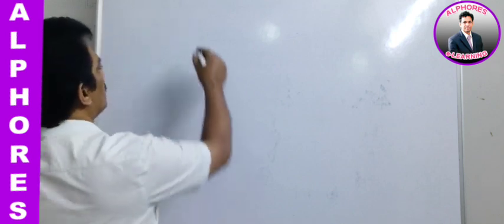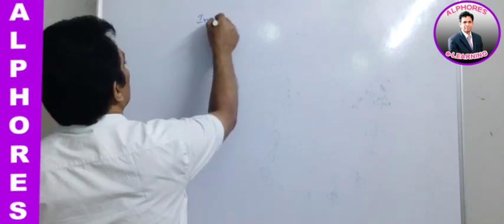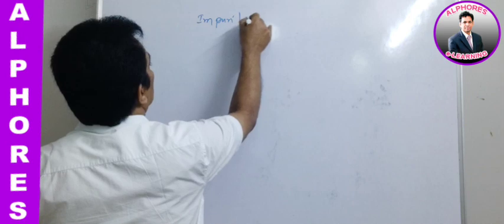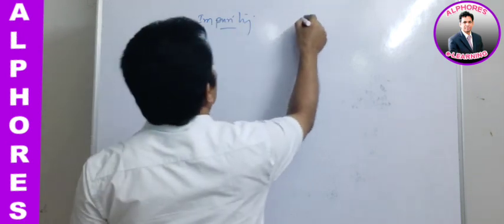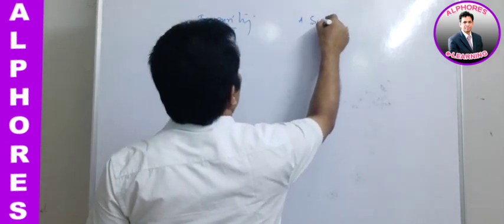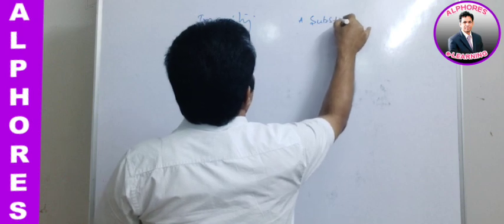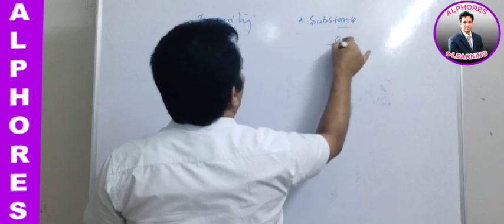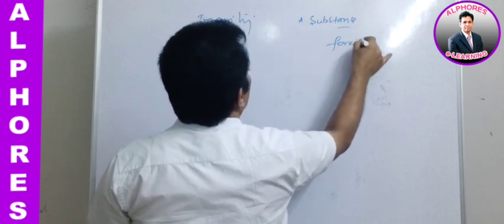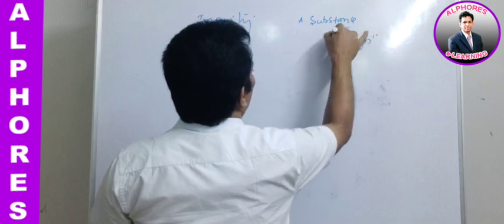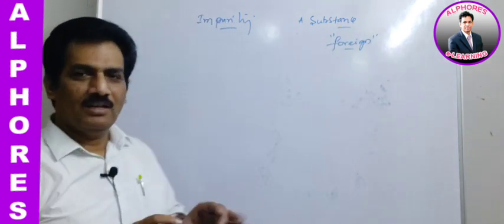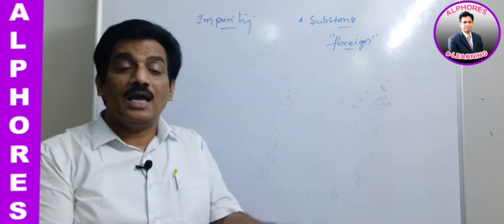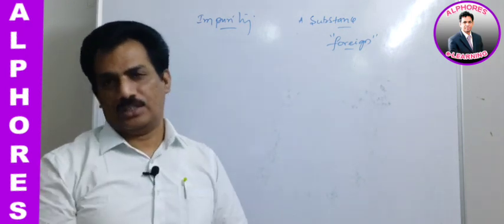Clear? Now what is impurity? Here impurity is a third substance, simply we can say foreign. Foreign means the other element other than the constituent elements in the crystal.